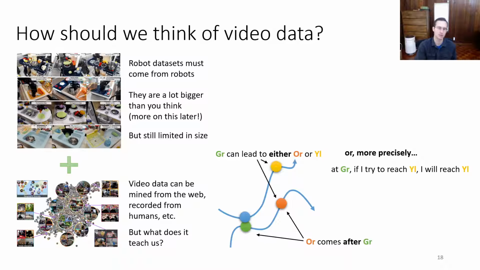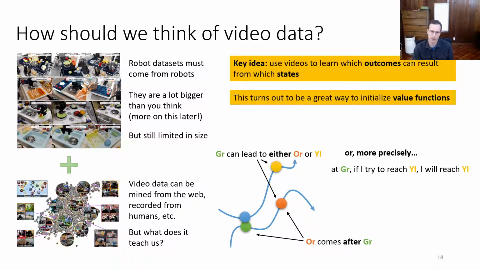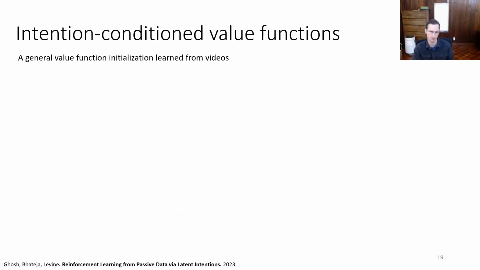Whereas for some other state that was not reached from similar states, you might not succeed. So the key idea is to use videos to learn which outcomes can result from which states. And this turns out to be a great way to initialize the value functions, because value functions turn out to make very similar kinds of predictions.